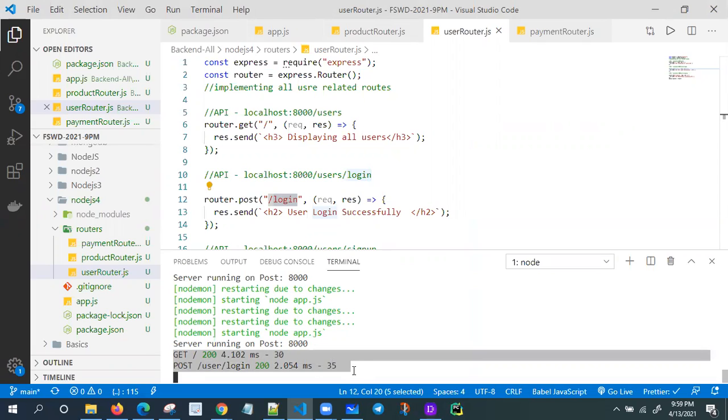This is the way we need to implement routing in the projects. We need to implement routing in the projects.